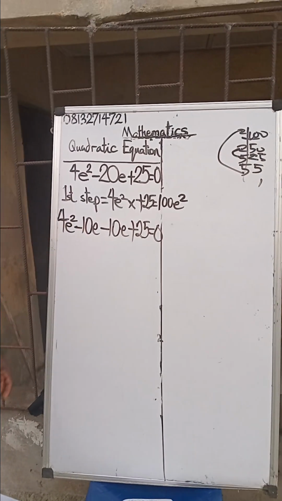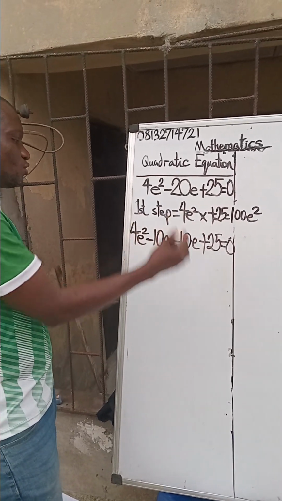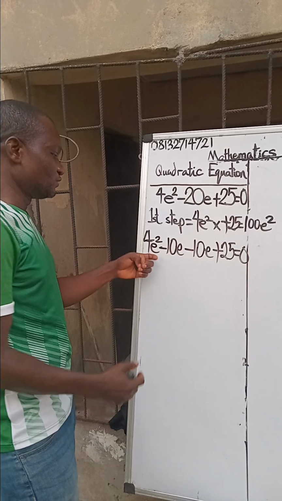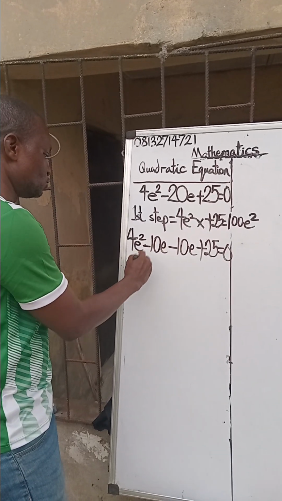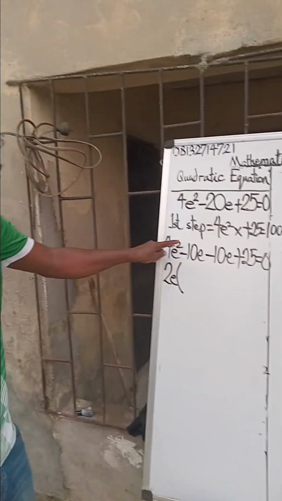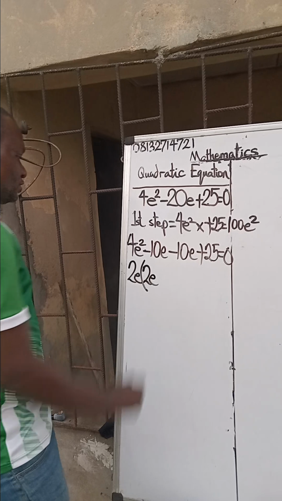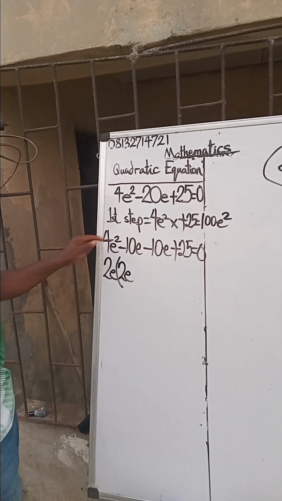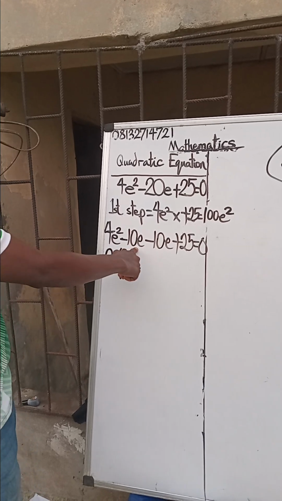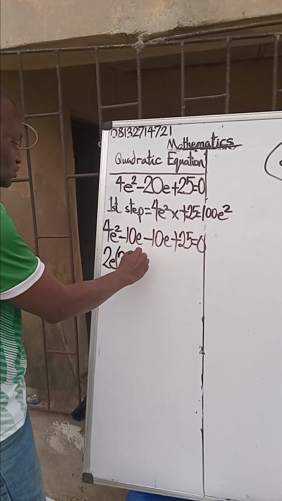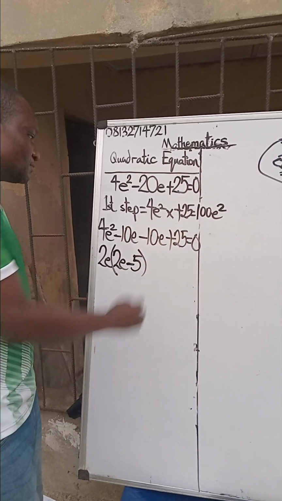Now, let's take it in twos. We have 4e squared and minus 10e. So, what are the factors of this and this? 4e squared and 10e, we can use 2e. You open a bracket. Now, 4e squared divided by 2e will give us 2e. Minus 10e divided by 2e, you have minus 5. You close the bracket.